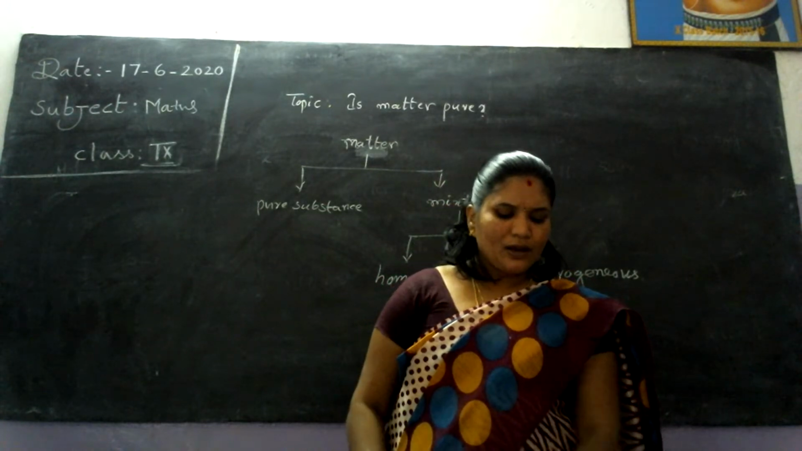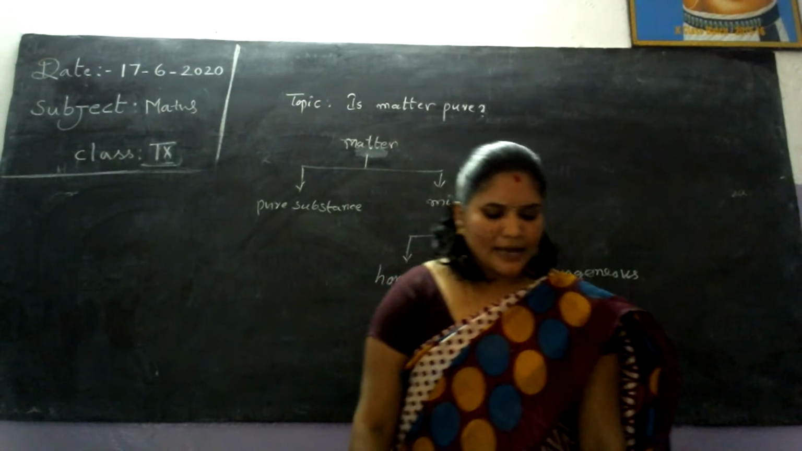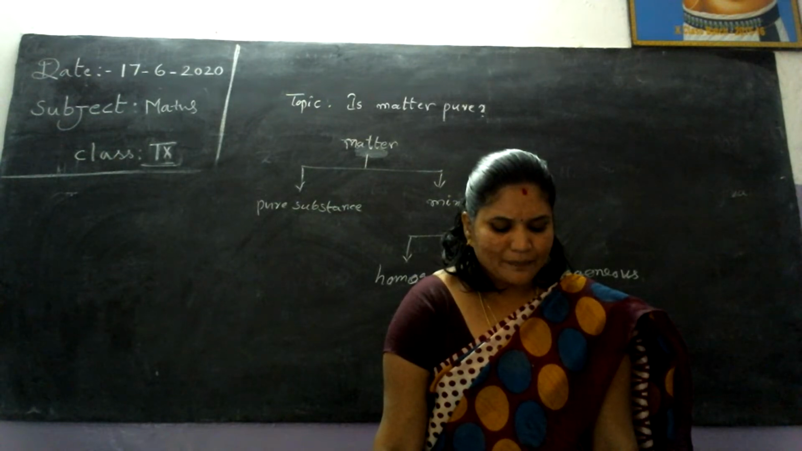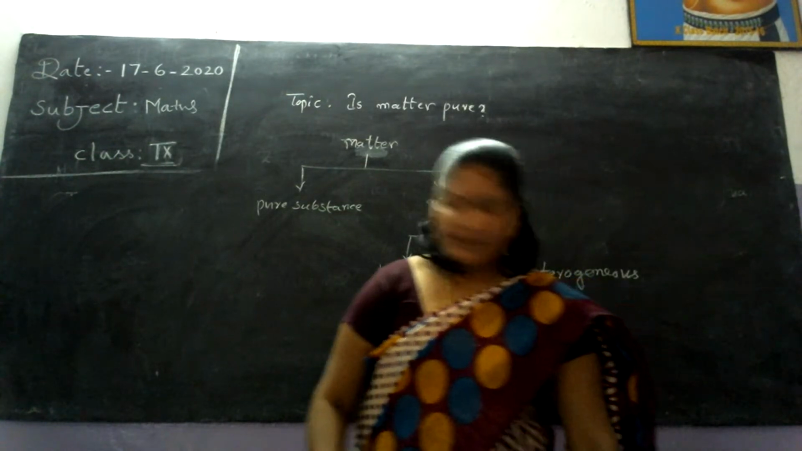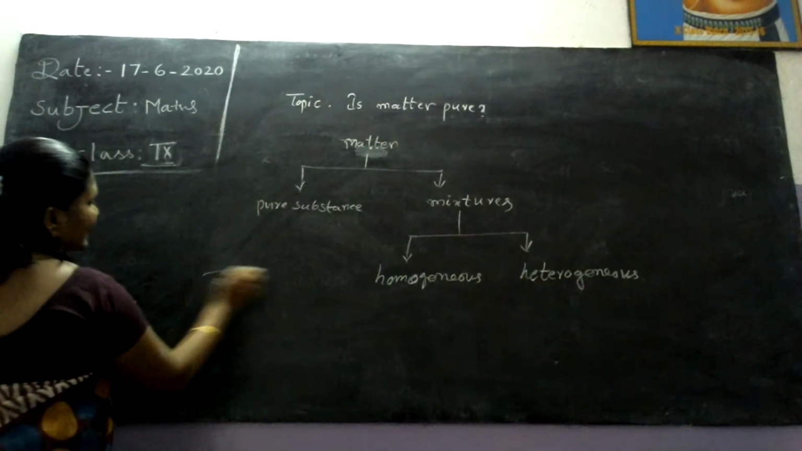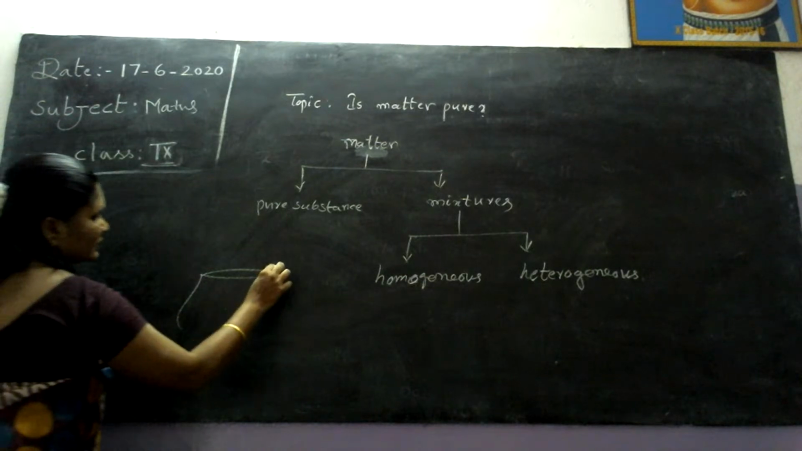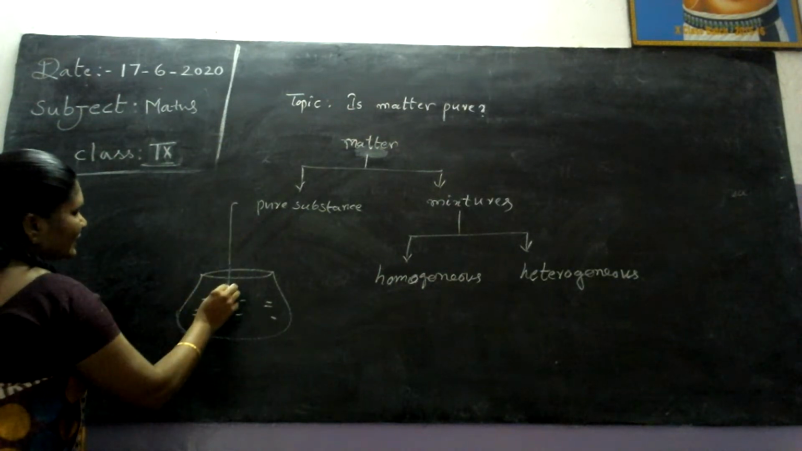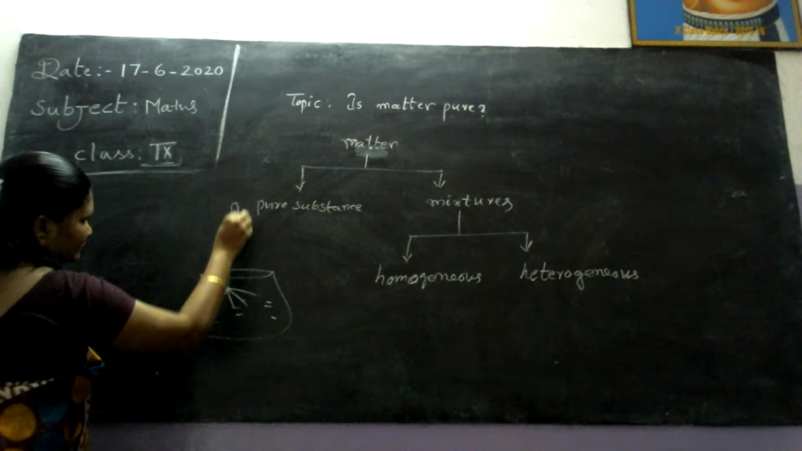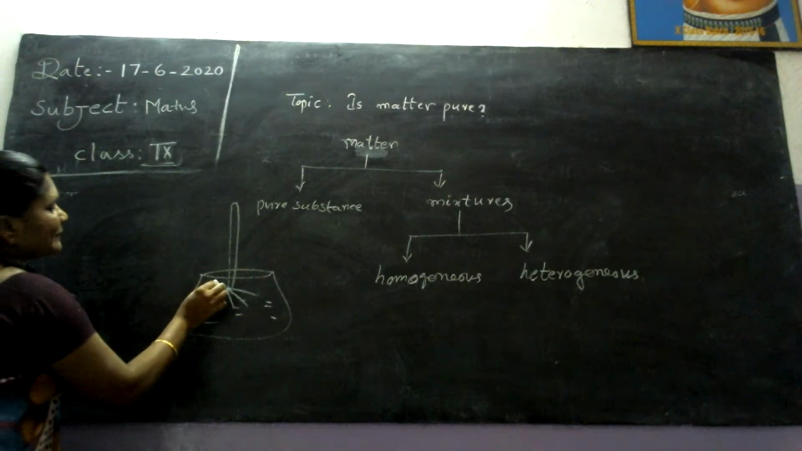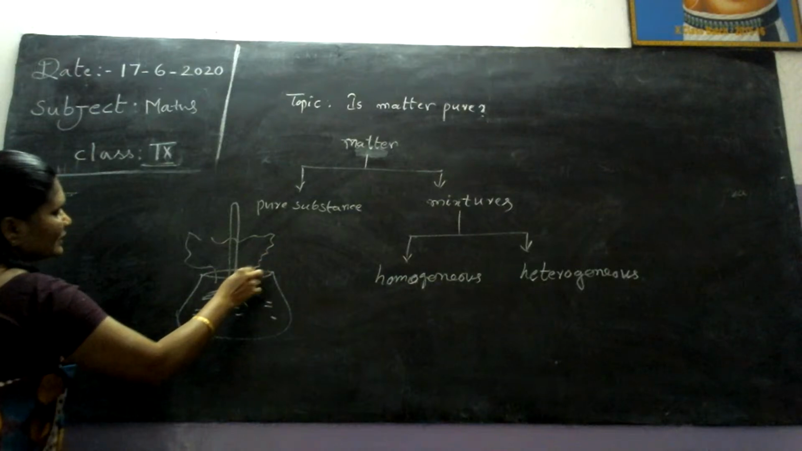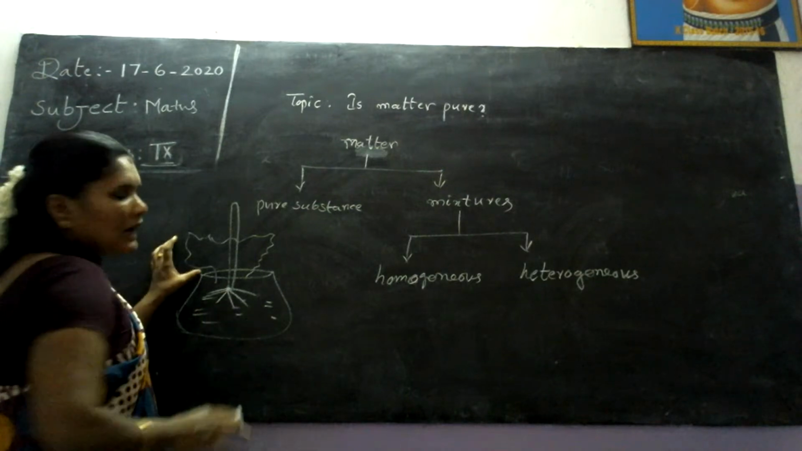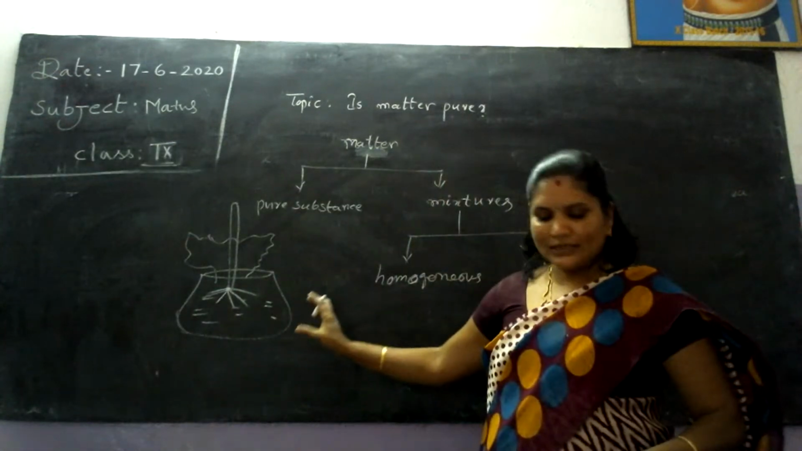If you take some milk in a vessel and churn it with the help of a churner for some time, see, in your textbook, one of the diagrams shows a vessel with some milk being churned. What will happen? Some of the products will appear light on the surface of the vessel.